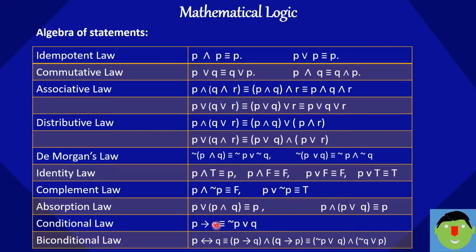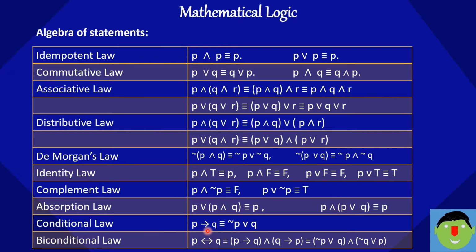Absorption law. Here P or in the bracket P and Q is equal to P. Or we can say P and in the bracket P or Q, that is equal to P. Conditional law.